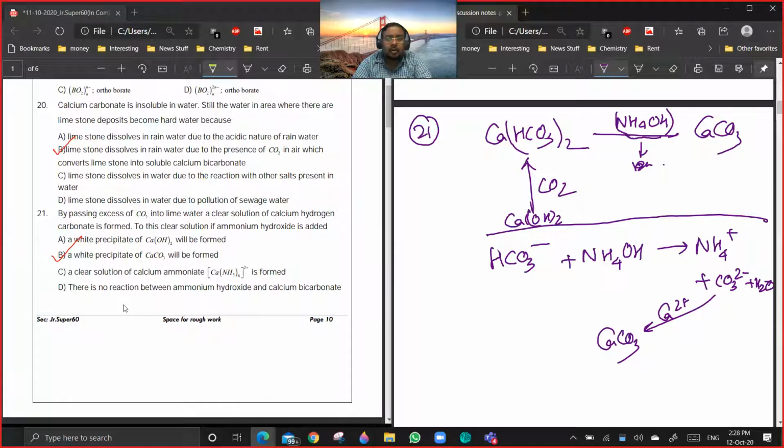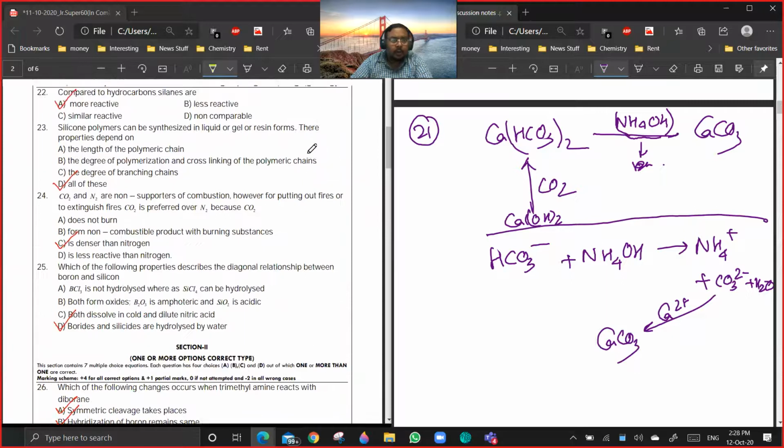CaCO3 reacts with strong acids like HCl or H2SO4. So A cannot be the answer. B is the answer. C, limestone dissolves in water due to reaction with other salts present in water. That is incorrect. And D, limestone dissolves in water due to pollution of sewage. That is totally incorrect. Okay, there is no chemistry in this. So the only logical option is option B. Okay, is it clear? Yes, no?